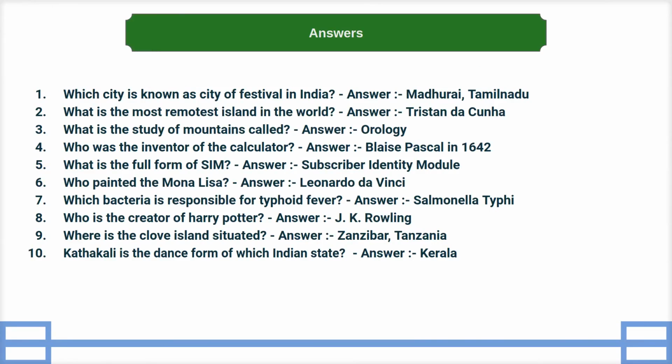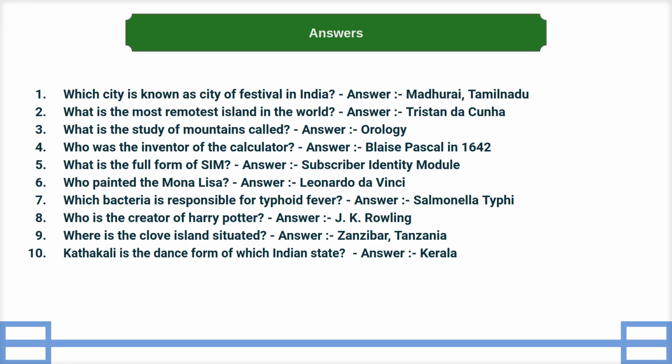Here is the answers. First, which city is known as City of Festival in India? Answer, Madurai, Tamil Nadu. Second, what is the most remotest island in the world? Answer, Tristan da Cunha.